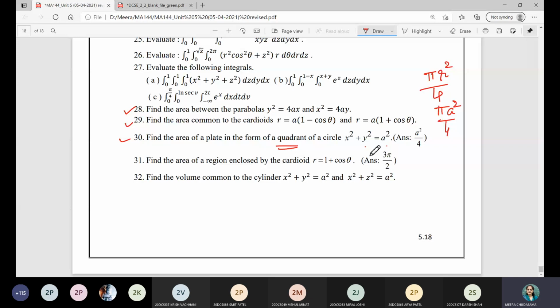So quickly draw the figure, tell me the limits of r and theta, and then let me know whether you got this pi a square by 4 as the answer or not.